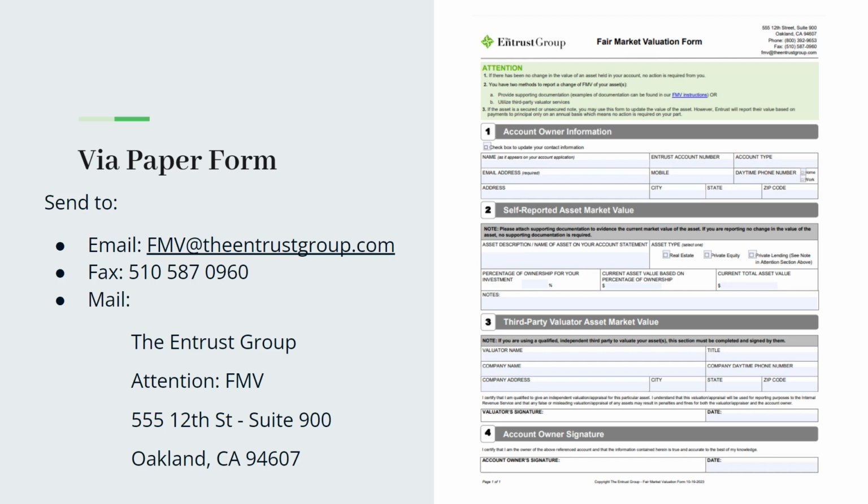Under asset type, that's just exactly what type of asset it is. If it's a private equity, real estate, or private lending. Percentage of ownership for your investment, typically it's 100. If you are unsure, you can just go ahead and leave that section blank.